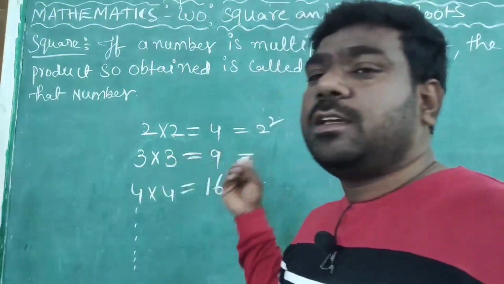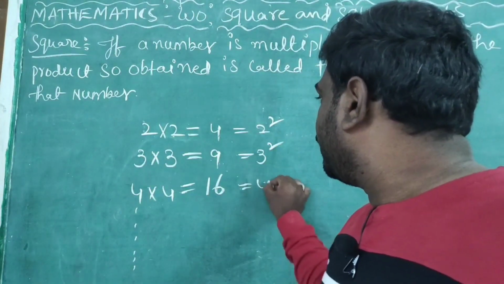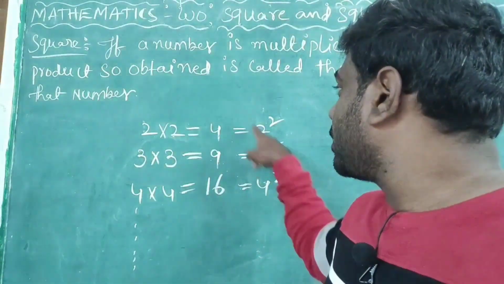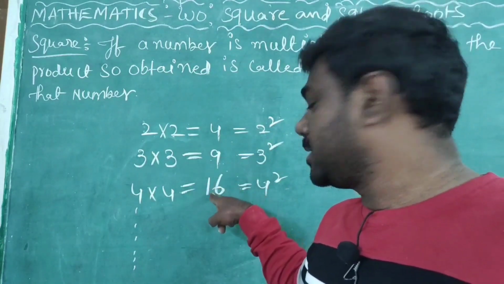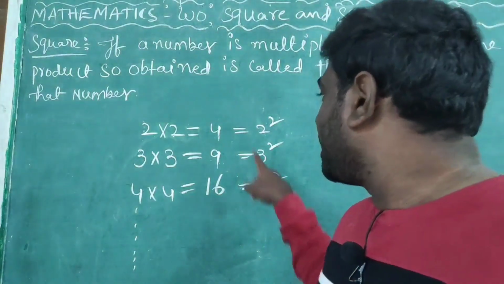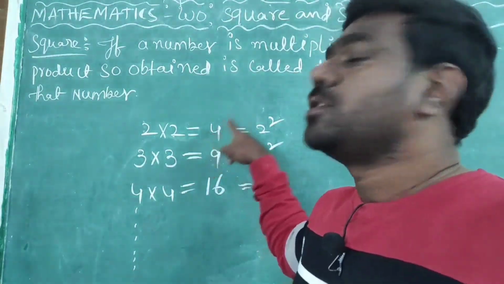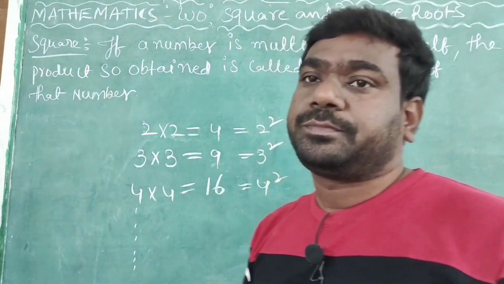Now 3 into 3, which is 9, I can write as 3 square, and 4 square. Understand here? The meaning is: 2 square is 4, 3 square is 9, 4 square is 16. So 16 is the square of 4, 9 is the square of 3, 4 is the square of 2. This is the definition of square.